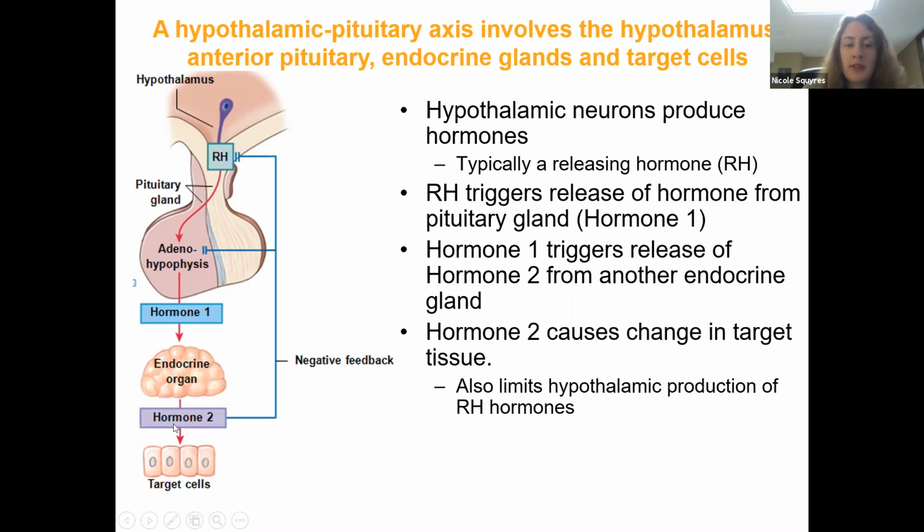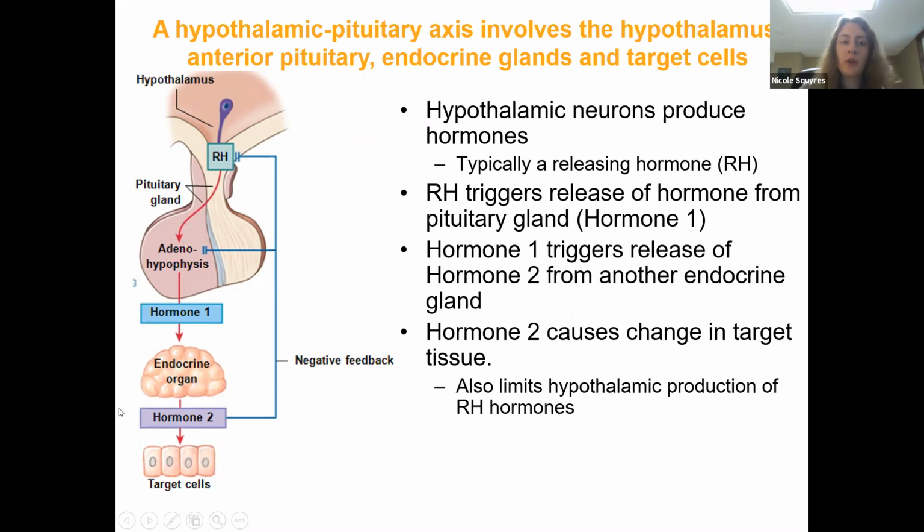What also often happens is that hormone 2 typically is going to initiate a negative feedback loop. So once hormone 2 is in the bloodstream, some of that blood is going to come back to the hypothalamus and inhibit, so decrease, the production of the RH hormone, therefore putting an end to this whole cycle.